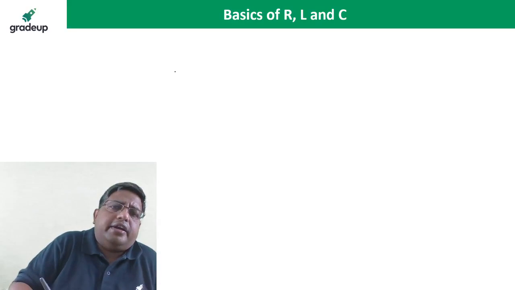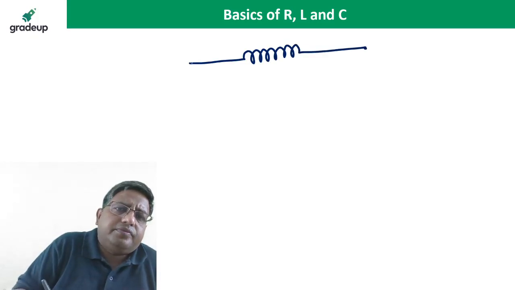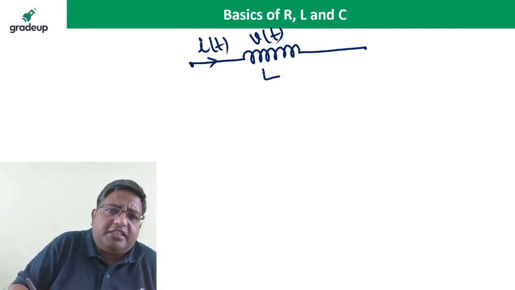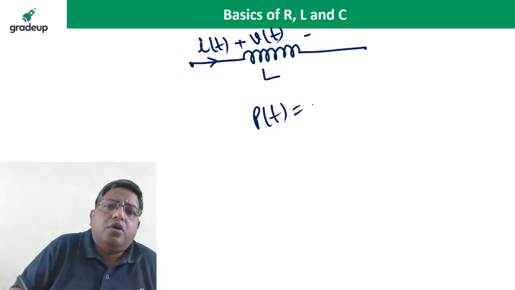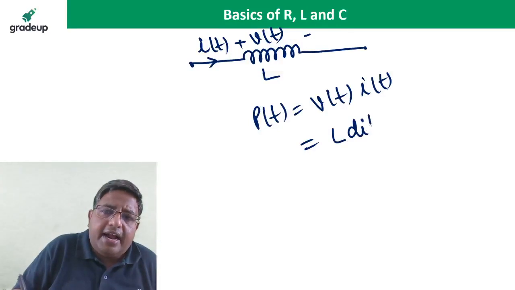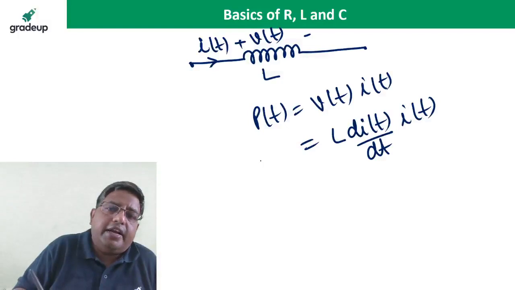Okay, so now what is the energy stored in the inductor? How much energy is stored in the inductor? We have v(t) and i(t), so what is the power? Power p(t) is equal to v(t) multiplied by i(t). V is equal to L di by dt, so p(t) is L di/dt into i(t). It is the power.